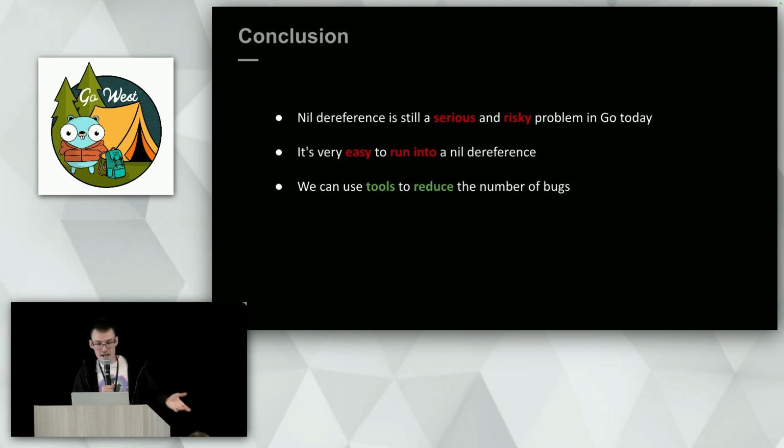And let's summarize what we learned in this talk. First of all, we found out that nil dereference is still a serious and risky problem, even in the Go world. Secondly, we saw that it's very easy to run into nil dereference. We investigated several subtle bugs related to it, so we should be extremely careful with it. And finally, we looked at several static analysis tools that can help us to reduce the number of bugs in our program. I encourage everyone to use them, GolangCI, GoVet, and stuff like that.